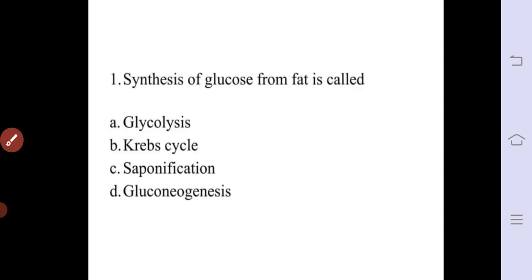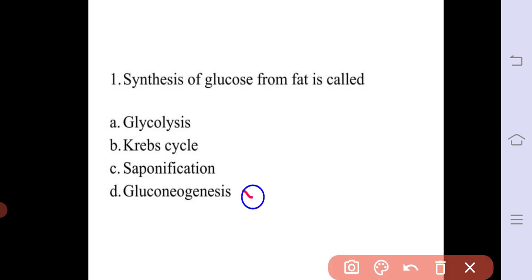The next question: synthesis of glucose from fat is called as. Four options are there: glycolysis, Krebs cycle, saponification, and gluconeogenesis. The correct answer is gluconeogenesis. Gluconeogenesis is a pathway by which glucose is formed from non-hexose precursors such as fatty acids like glycerol, lactose, pyruvate, and glucogenic amino acids.